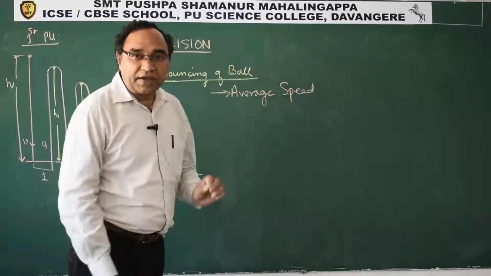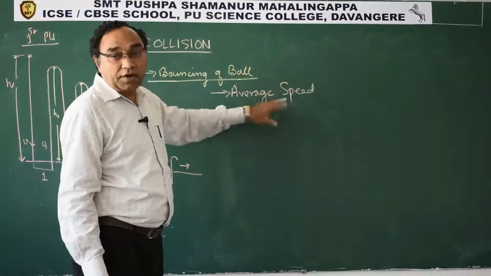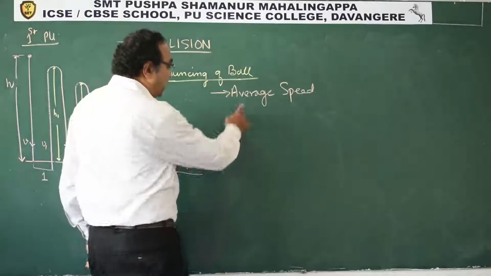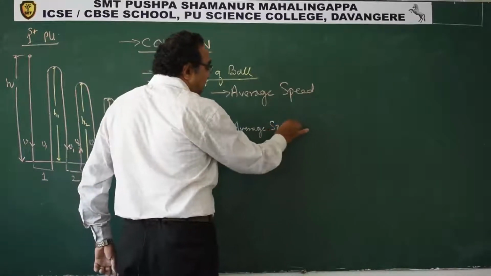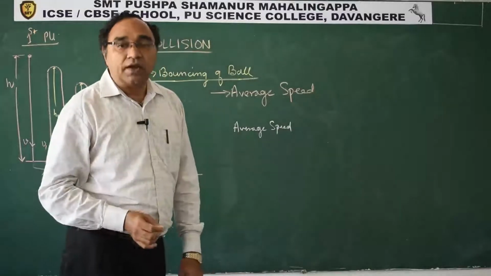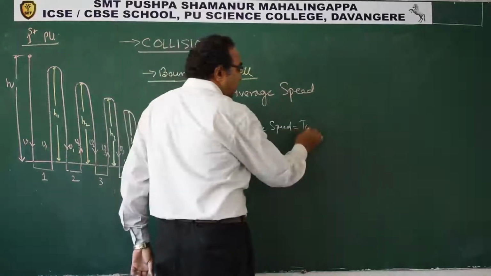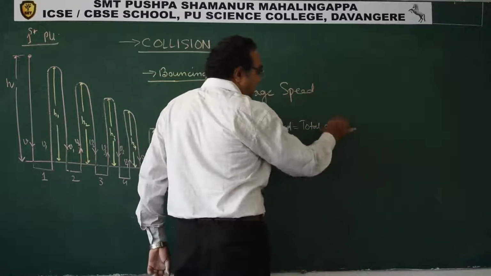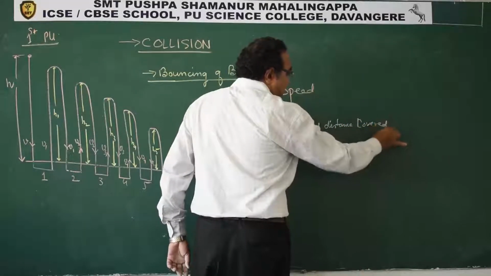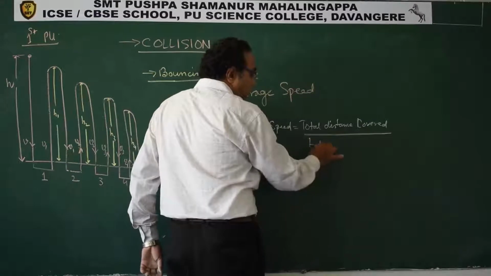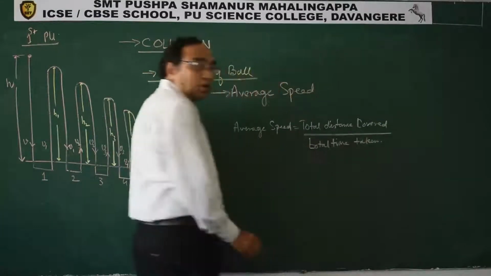Now students, let us calculate the average speed of the ball in the entire journey. Average speed, you have done this in motion of a body along a straight line. Average speed is total distance traveled by total time taken. This is what we have.